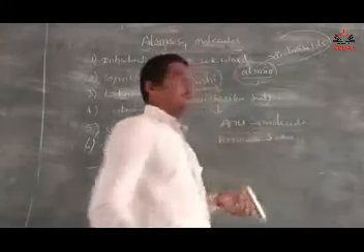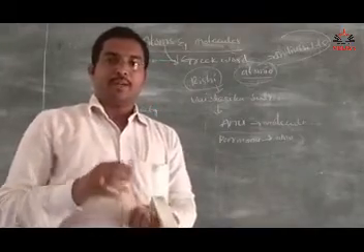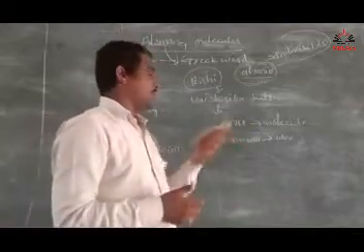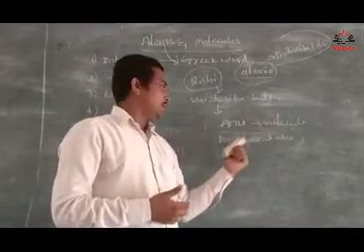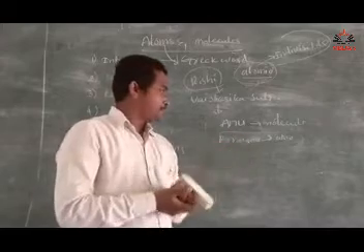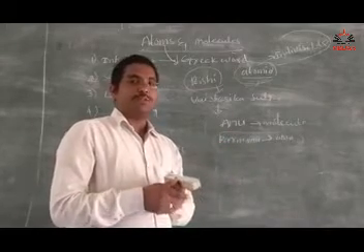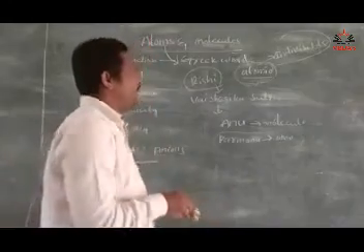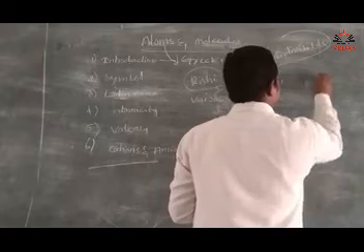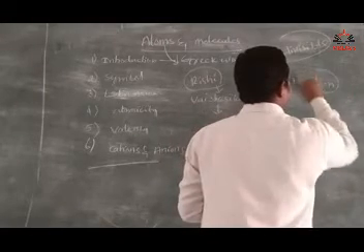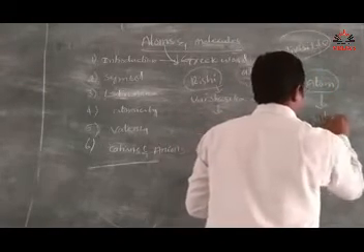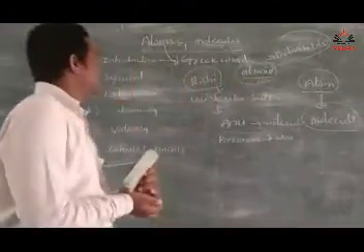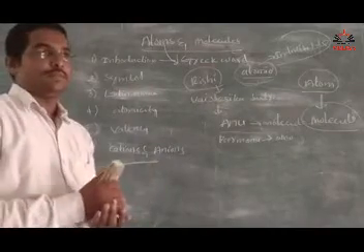A group of the smallest particles is called Anu. Anu or molecule is made up of the smallest particles called Paramanu. A group of atoms is called a molecule. So this is about the introduction of the atom.